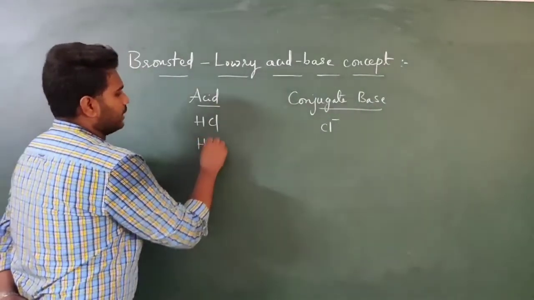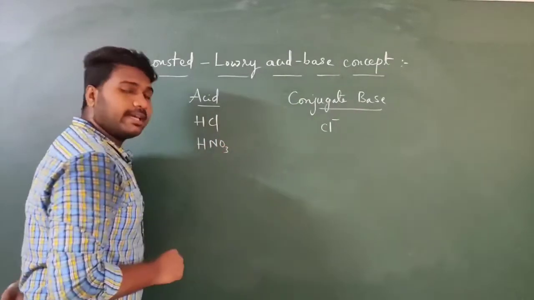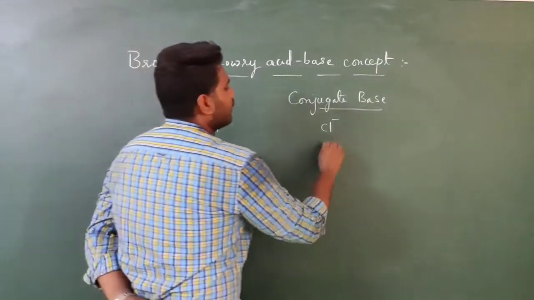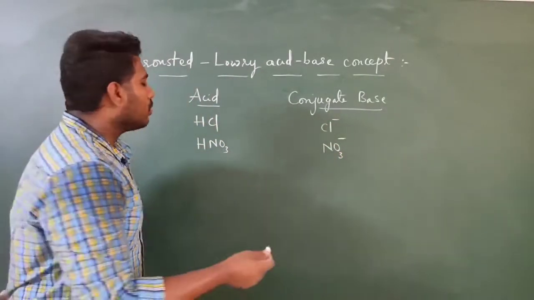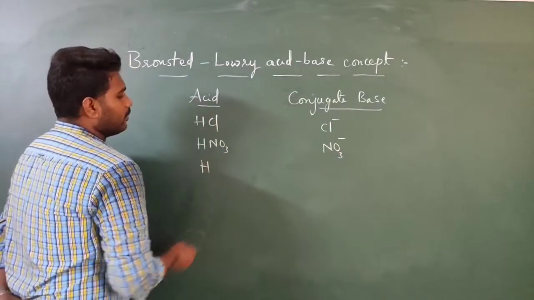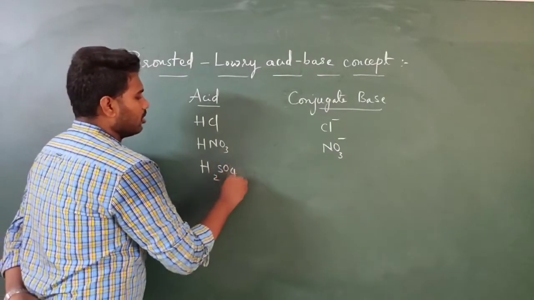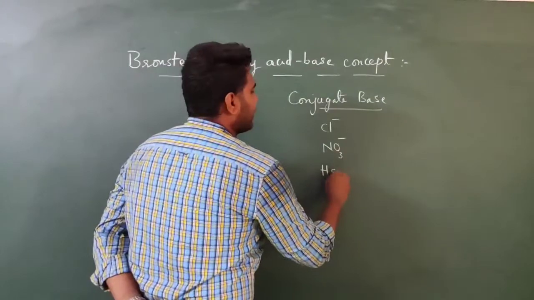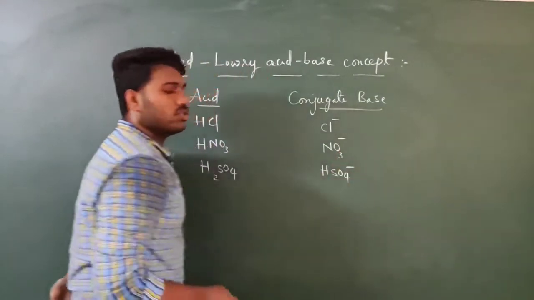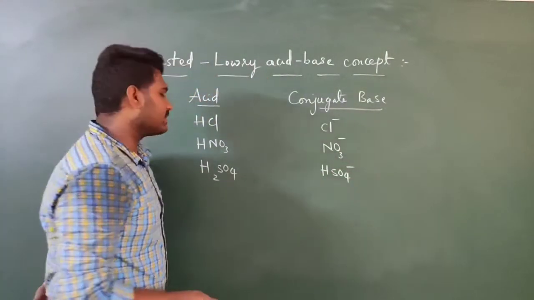If you take HNO3, NO3 minus will be its conjugate base. Then what about H2SO4? HSO4 minus will be its conjugate base.